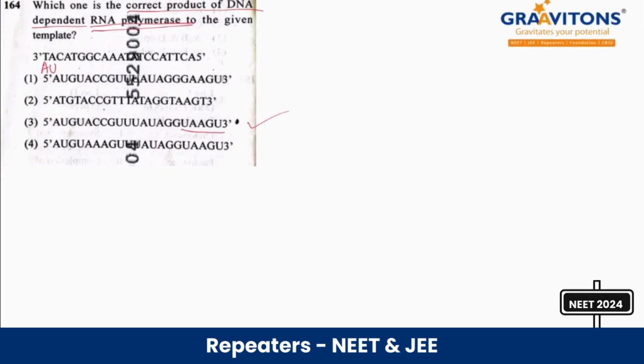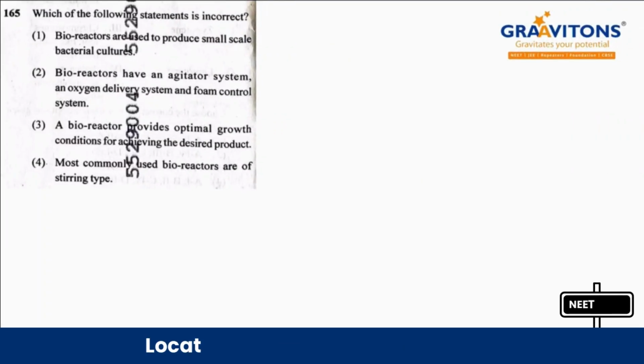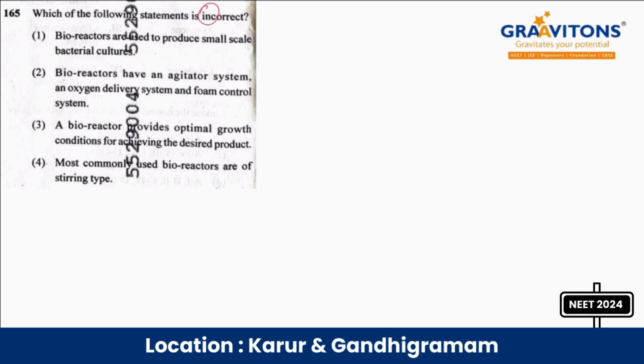Okay, right. Next question 165, which of the statement is incorrect regarding bioreactors கேட்டிருக்காங்க. First statement தான் answer, because bioreactors are used for producing large scale bacterial cultures. இங்க small scale nu koduthirukanga, it is error.